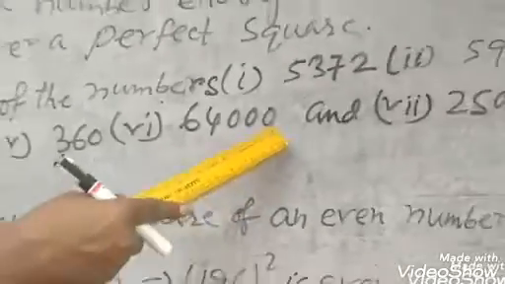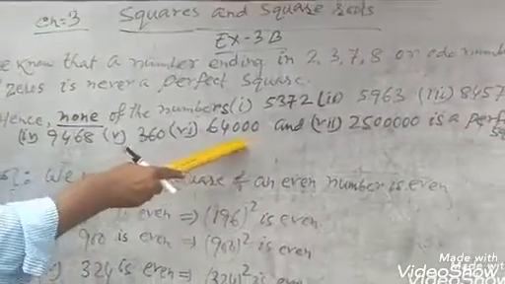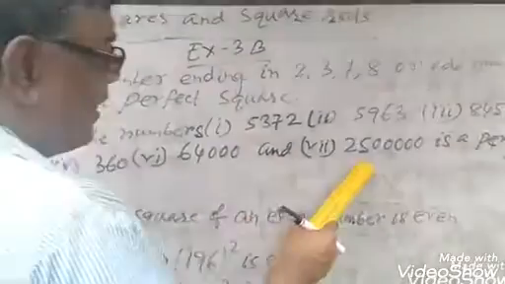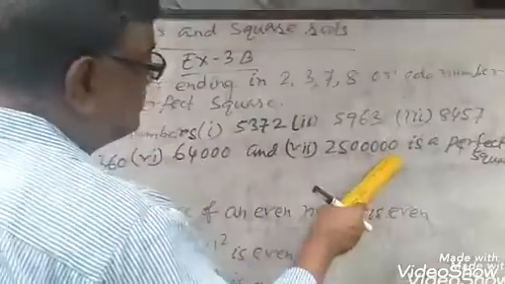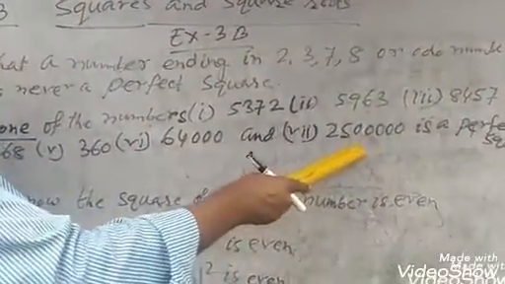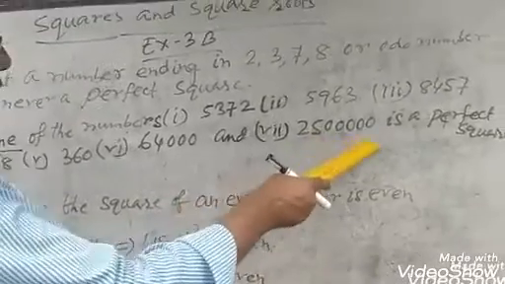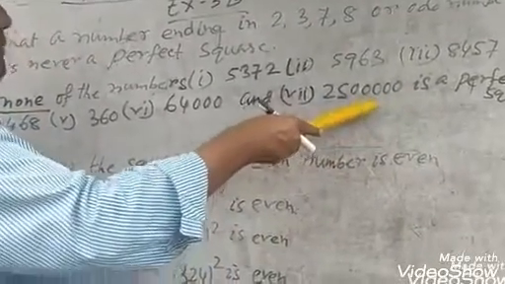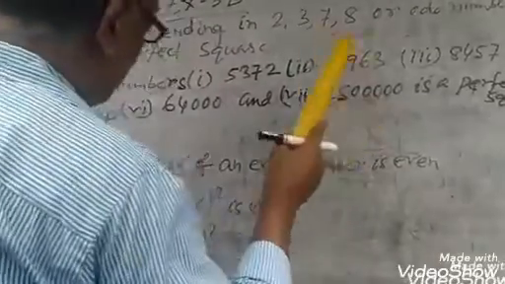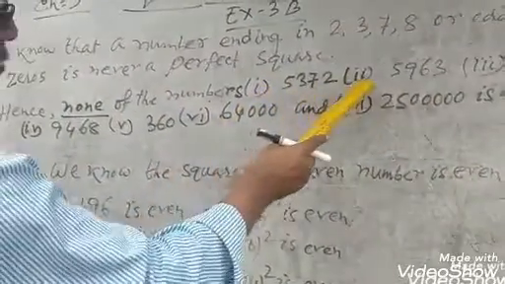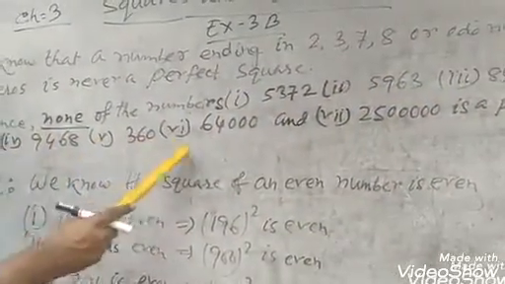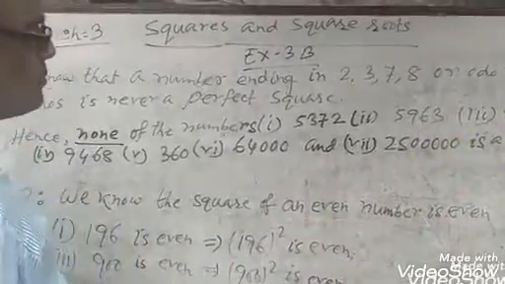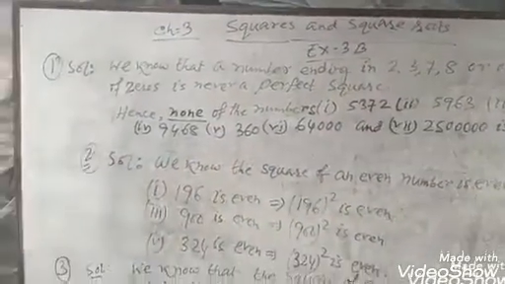64000 has an odd number of zeros. So this is not a perfect square. And the last one, 2512345 has 5 zeros. That means this number is also not a perfect square. 5 zeros means an odd number of zeros. So in question number 1, all seven are not perfect squares. Now question number 2.